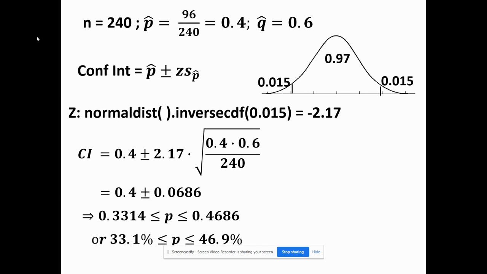In other words, the percentage of all companies that offer those types of facilities is somewhere between 33.1% and 46.9%, with a margin of error of 0.0686, or a margin of error of 6.9%.